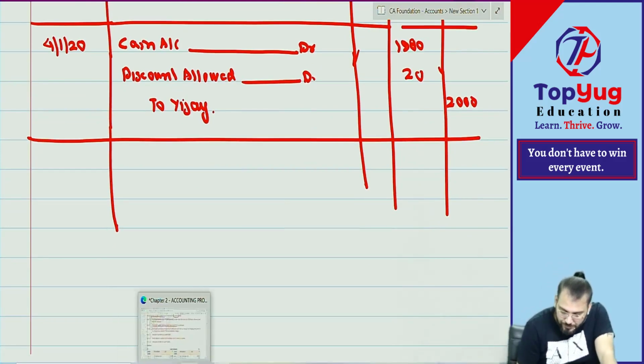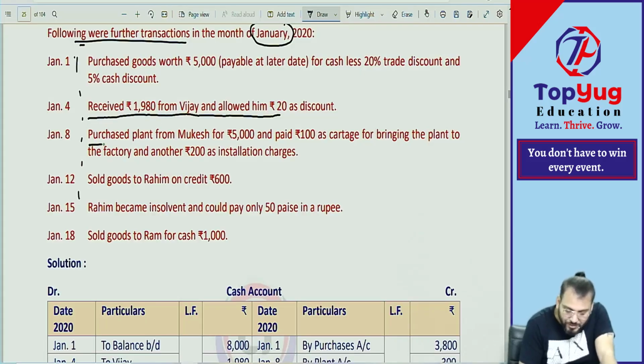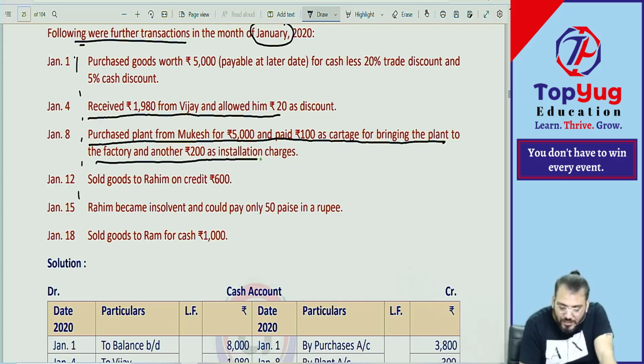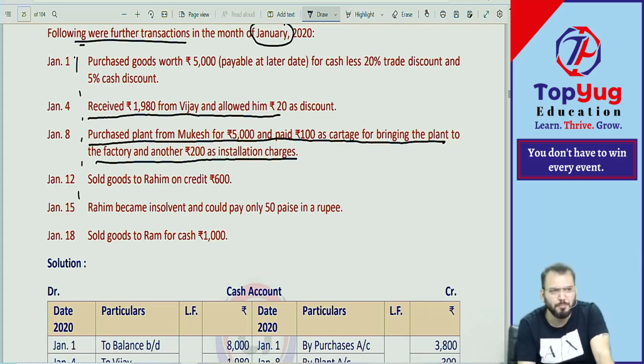Next point. What have they given? Purchase plant from Mukesh 5,000 and paid 100 as cartage for bringing the plant to factory and another 200 as installation charge. We have purchased from Mukesh, but it is not given whether this amount is paid or not, so we'll assume not paid.